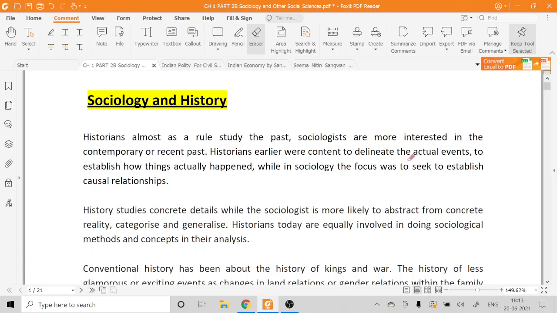So let's start with the sociology class for today. As you know, in the last lecture we were discussing the scope of the subject, that is sociology, which is a part of chapter 1 of your paper 1. The last part of chapter 1 was left over and we are going to complete it in this session. So the first topic we are going to start in today's class is sociology and history, because if you look at the syllabus, it is present as sociology and comparison with